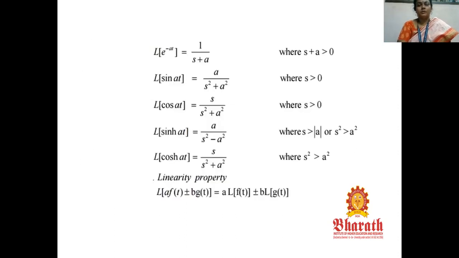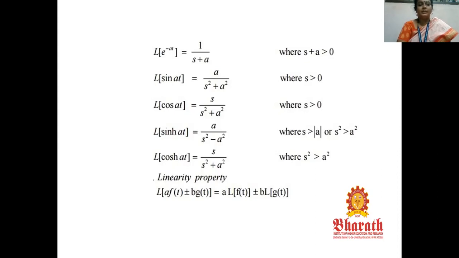Some basic formulas using the Laplace transform. First one: L of e power minus at is equal to 1 by s plus a, where s plus a is greater than 0. Second: L of sin at is equal to a by s square plus a square, where s is greater than 0.